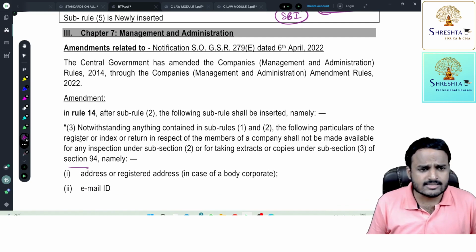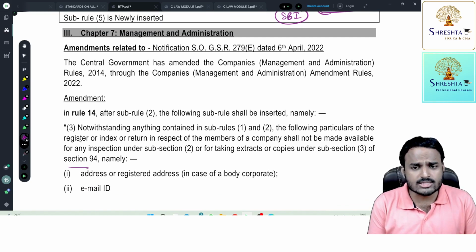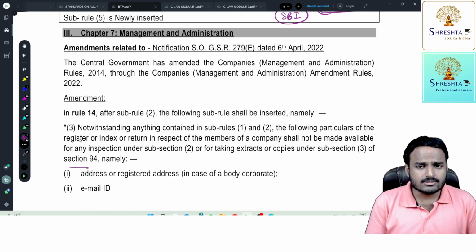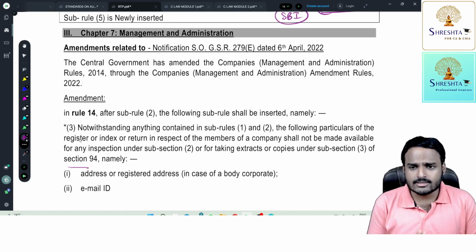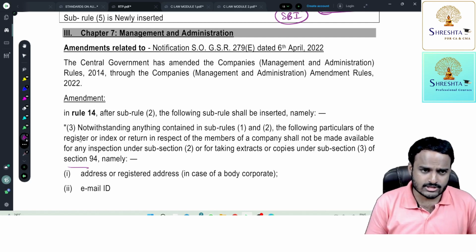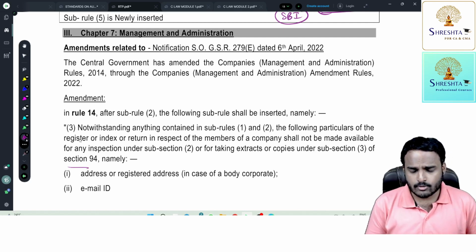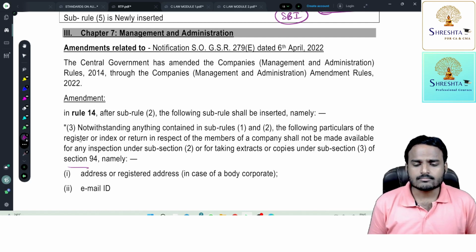Next, in general meetings, in management and administration, we had one more amendment. So this is also a newly added point. This is not a modification to the existing provision. So, sir, what is the newly added point, sir?